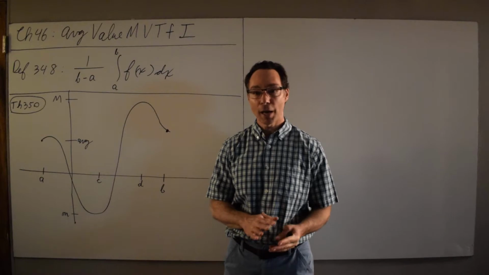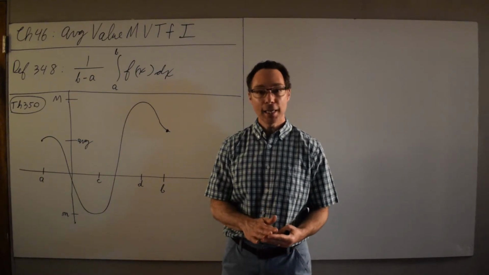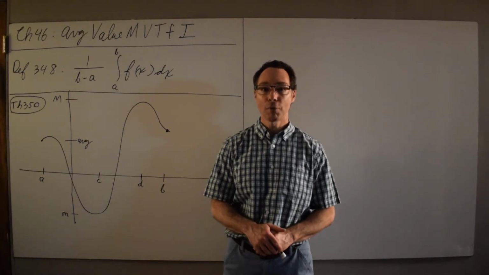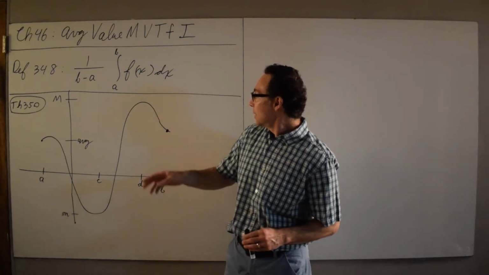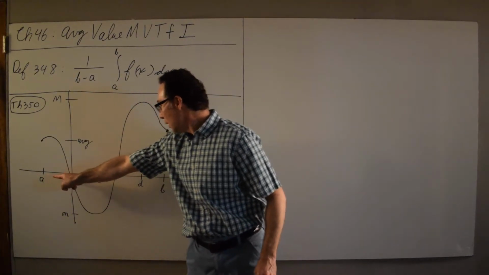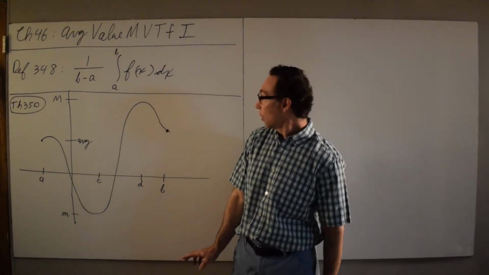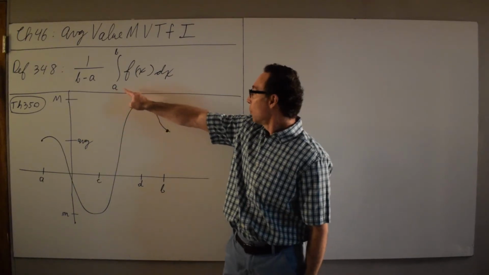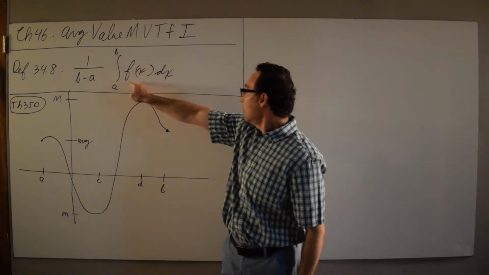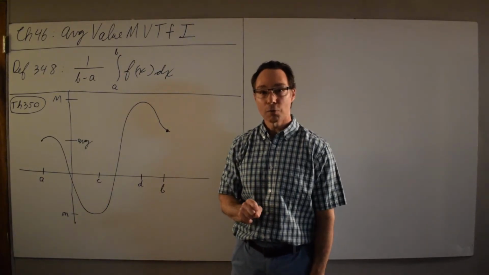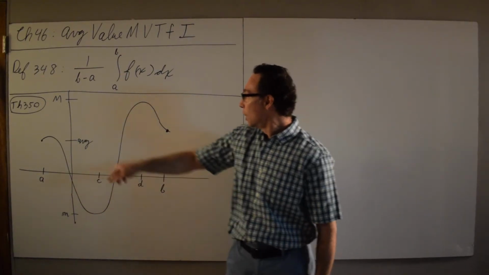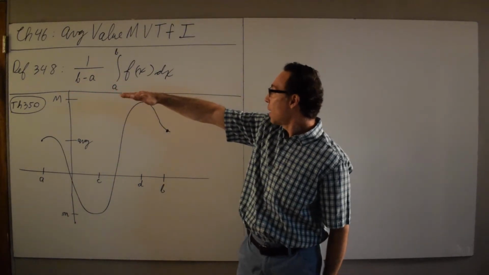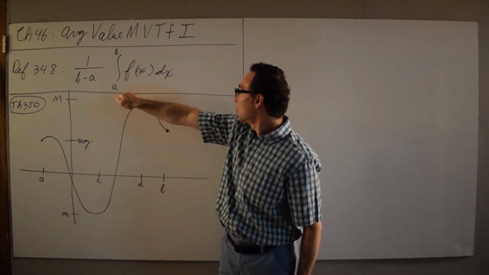So for example, if I have two test scores, an 80 and a 90, and I want to take the average, I add those two together and I divide by 2, and the average is 85. When you have a continuous function on an interval with infinitely many numbers in it, that doesn't work. So what we do instead is, instead of adding up the numbers, we integrate from a to b of f(x) dx. And instead of dividing by the number of numbers we have, we divide by the length of the interval. So this is calculating the average value of a continuous function on a closed interval [a, b].